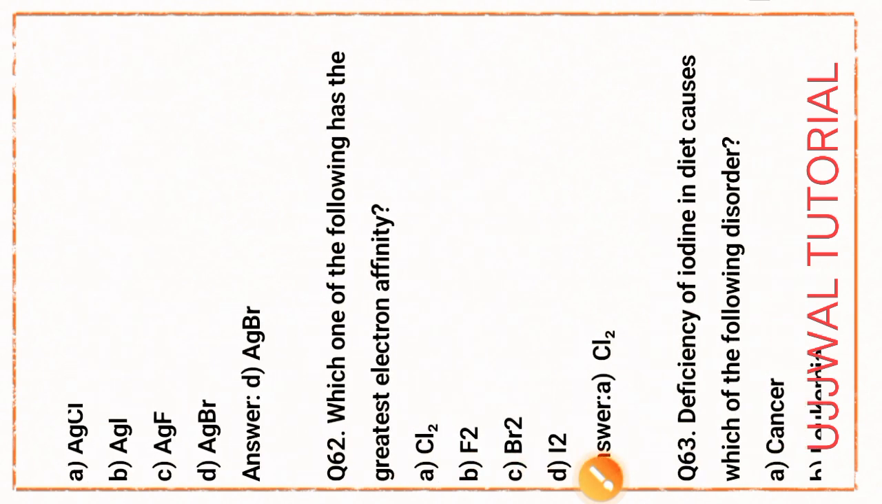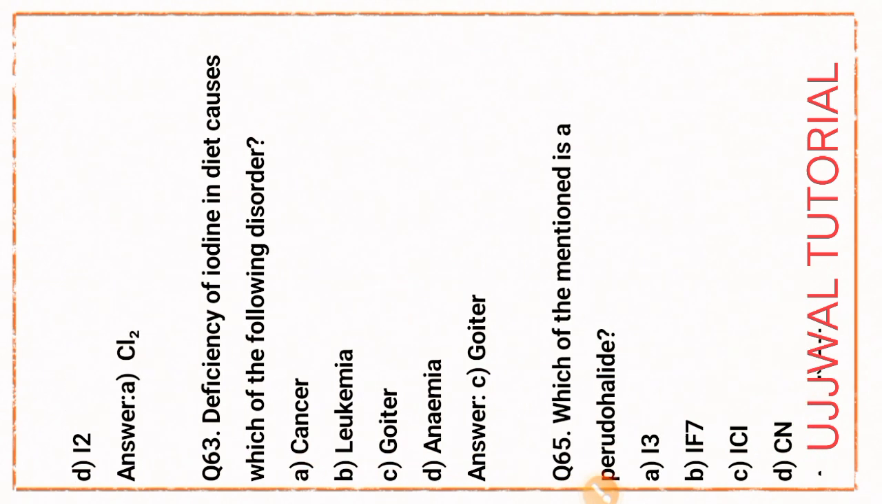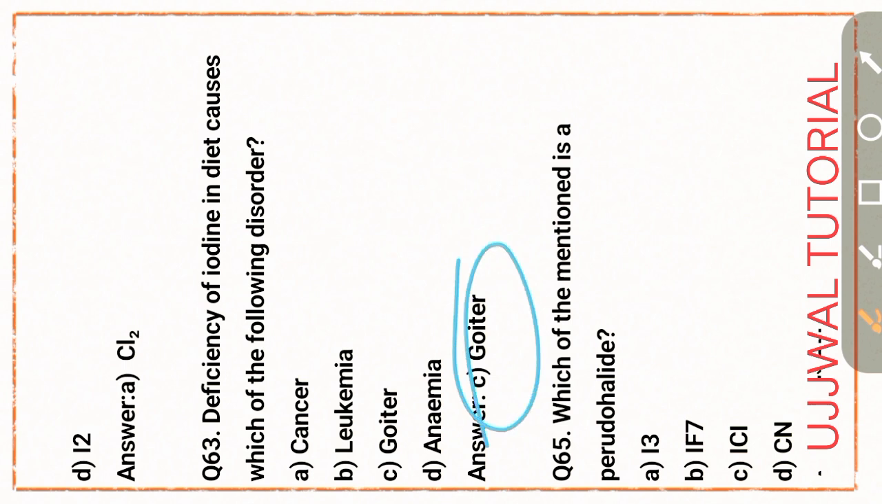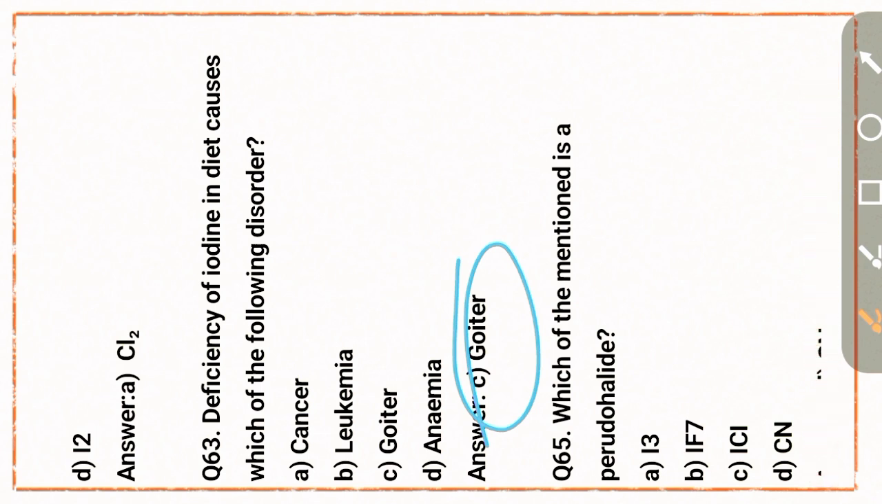Next question number 63. Deficiency of iodine in diet causes which of the following disorders? That is option C, goiter. This is one type of disease. Okay, option C is the right answer, goiter. Okay, that is the deficiency of iodine, a disease named goiter.